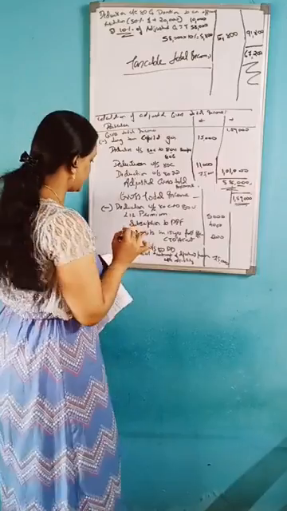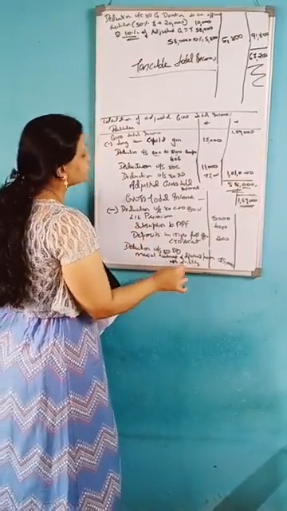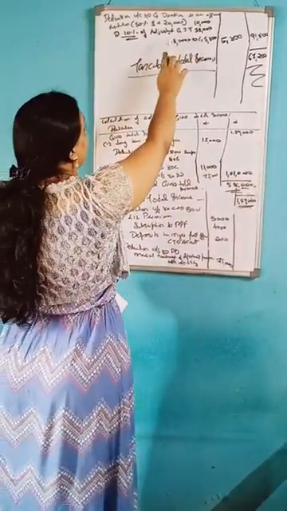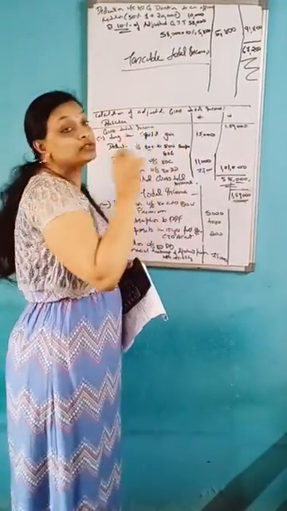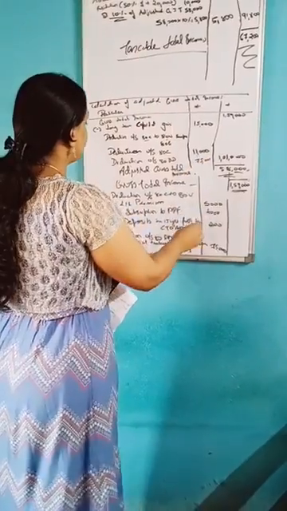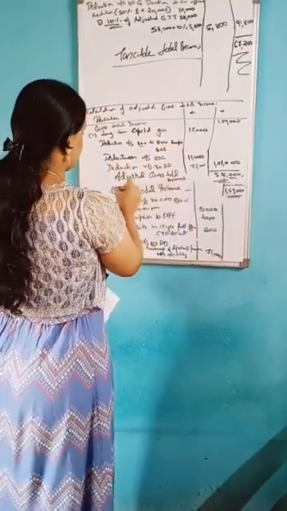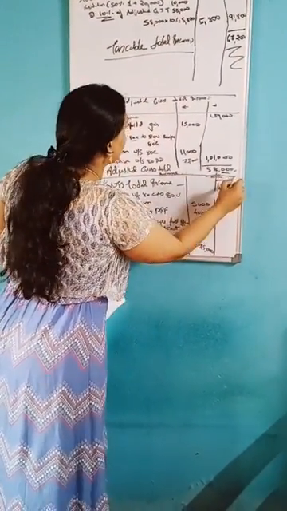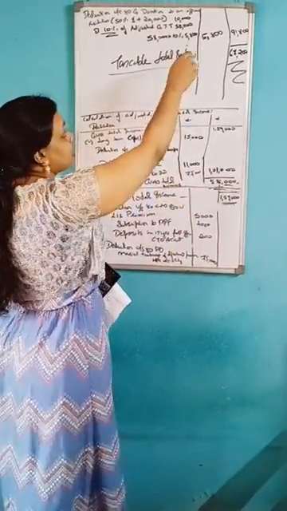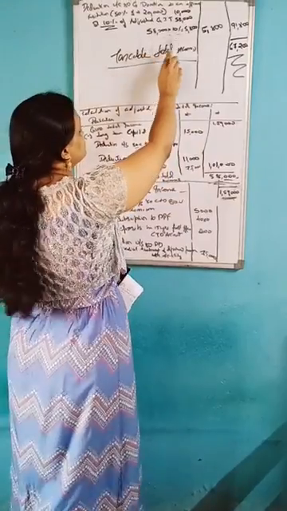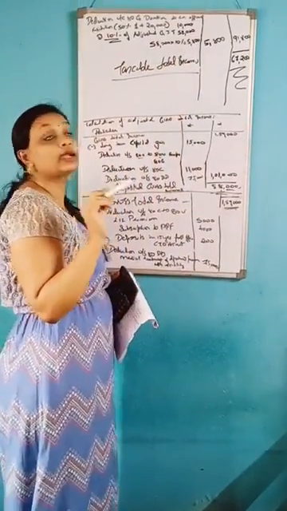So you should calculate the deduction part and then you should calculate the adjusted gross total income. After that you will get 58,000. 58,000 into 10%, you will get 5,800.